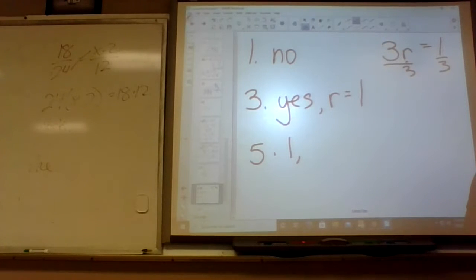And what's cosine of 2 pi? Wait, how do I plug this into my calculator? The only cosine thing I have is cosine to the -1. I got 0.9939.